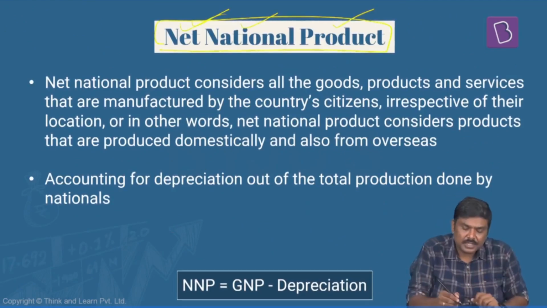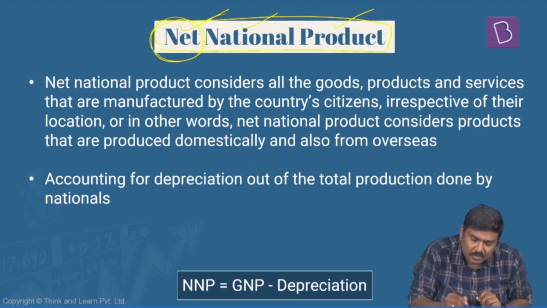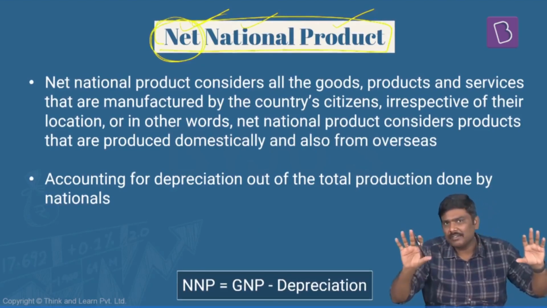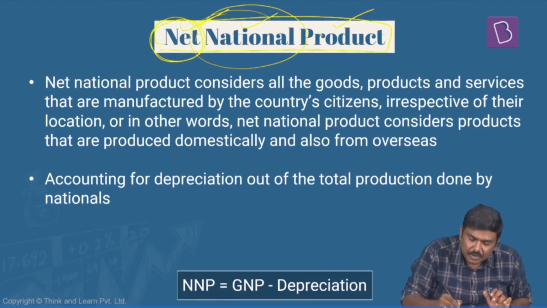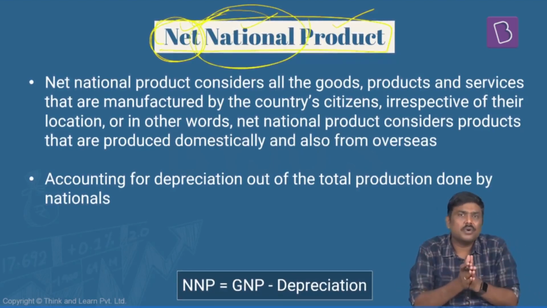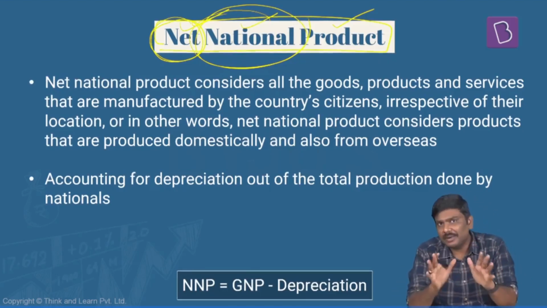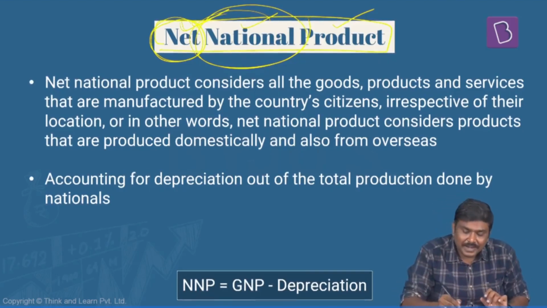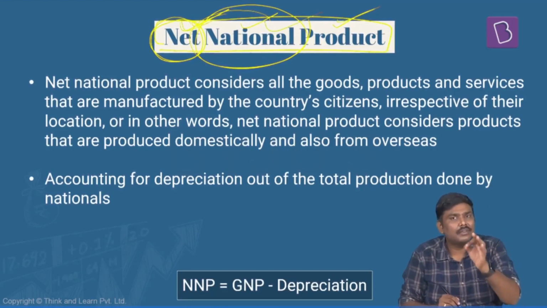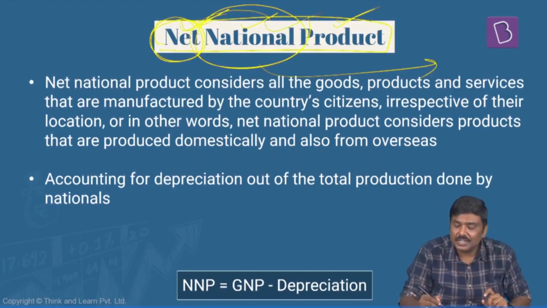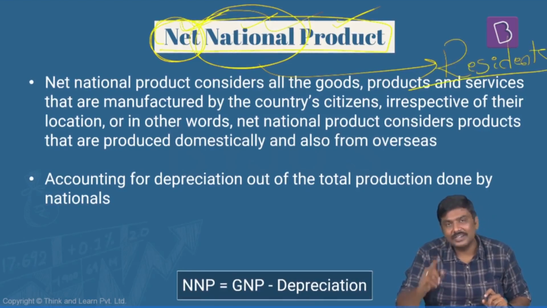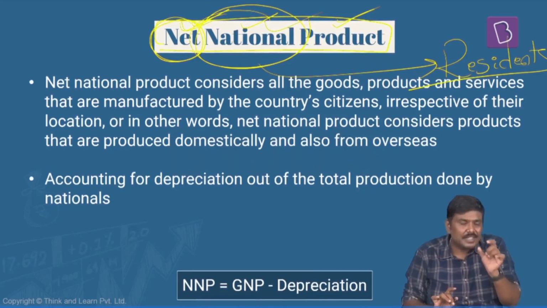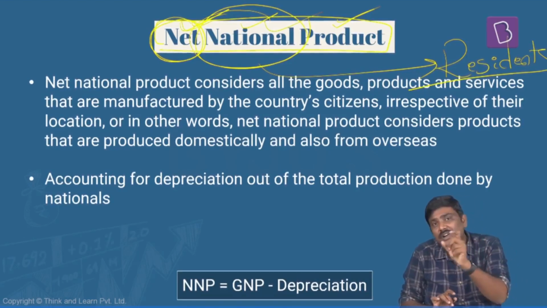Now, first and foremost, understand this. We already discussed the meaning of net. From gross, we are deriving net. There has to be certain adjustment. And we also discussed the concept of national, meaning the total production done by nationals of a particular country. Now, what do we mean by net national product? It is the market value of all the goods and services produced by nationals or residents of a particular country in a specific time period. Is it okay? Residents of a particular country in a specific time period.